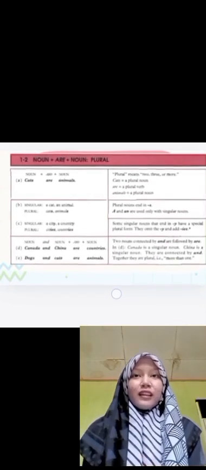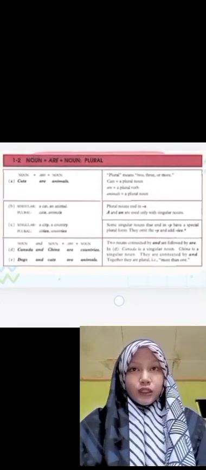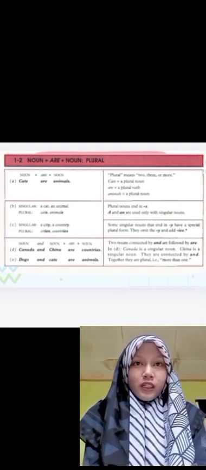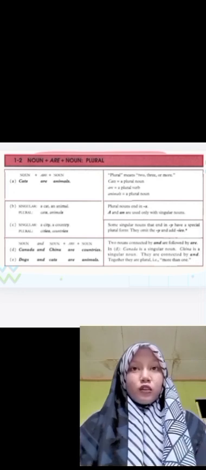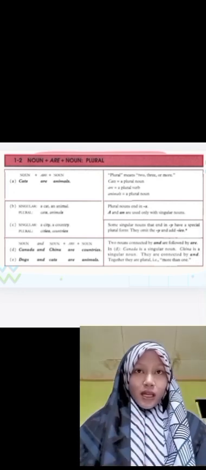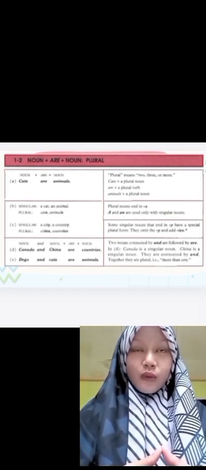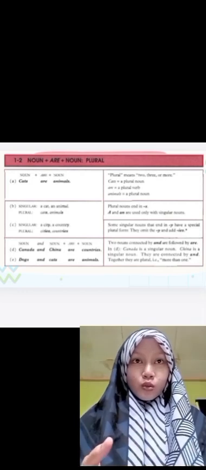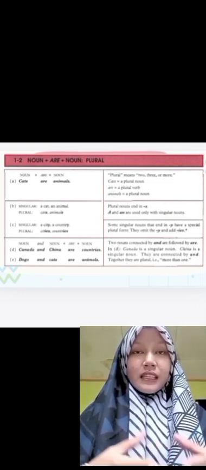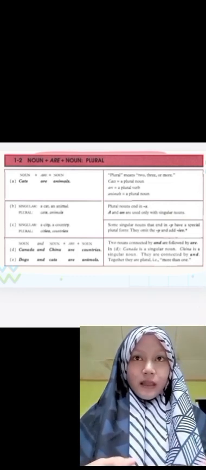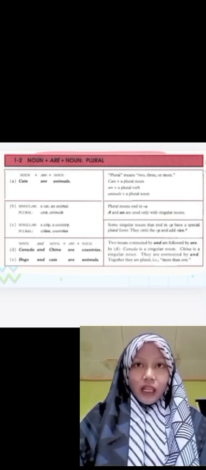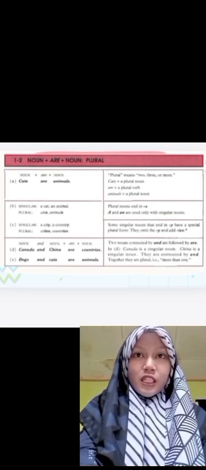Here, we're going to learn about noun plus are plus noun. It means plural. The singular, just like we have learned before, means once, but plural means two, three or more. Plural means more than one. The example, noun plus are plus noun.